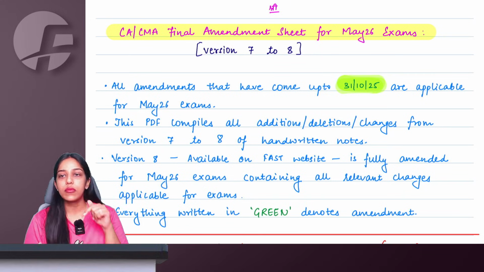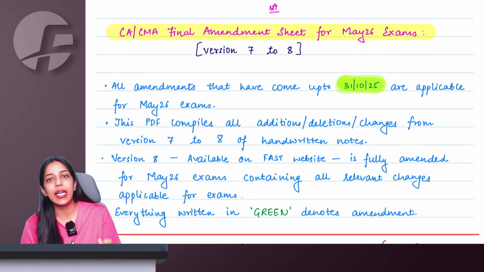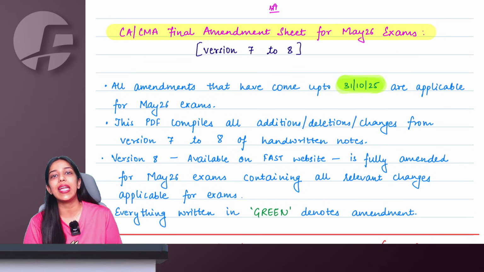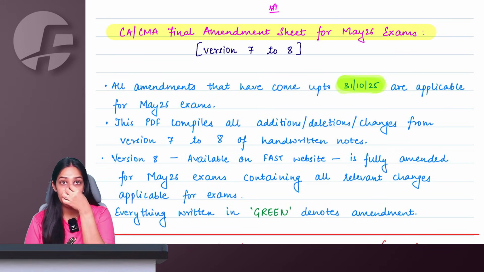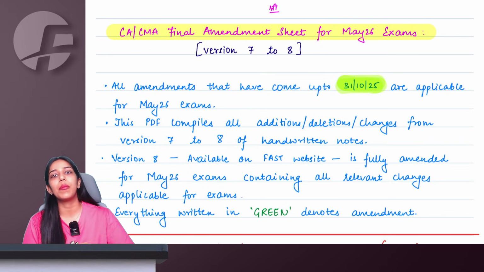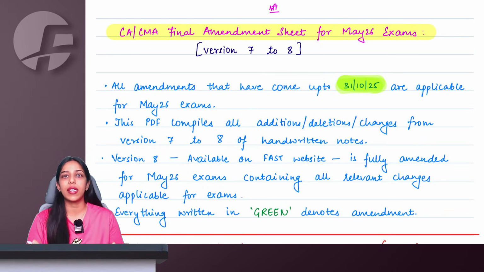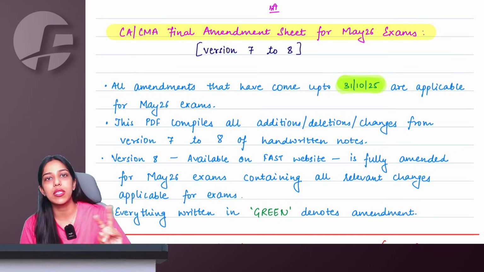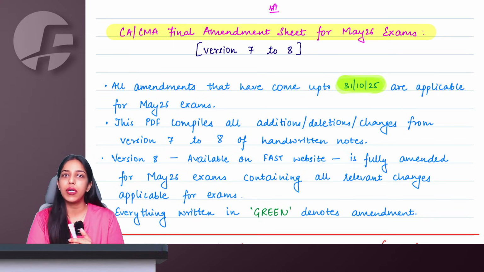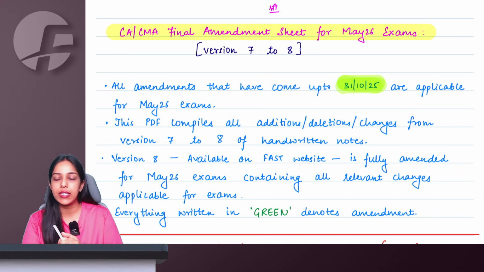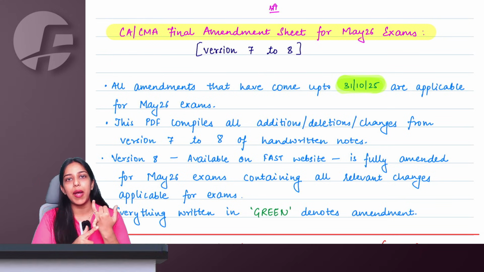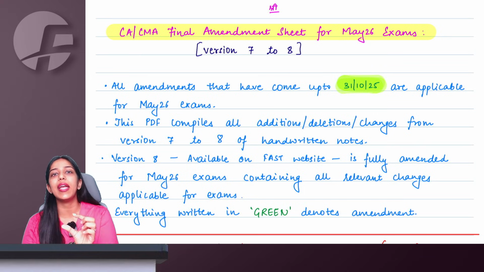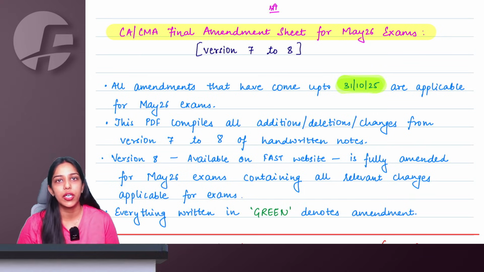examination. For this, version 8 of the handwritten notes is applicable. So if you are studying from version 8 of our handwritten notes, then all the amendments that have come in GST are compiled in your book. You don't have to see any other extra thing. For customs, only at two places amendments have been missed out in version 8 because the startup date was not released by the time we released our books. So only for that customs part, one page, and FTP part, just one small paragraph. This is only extra that you have to see if you are referring to version 8.